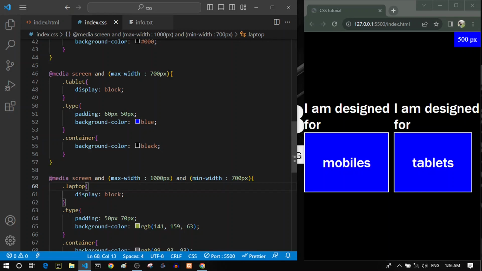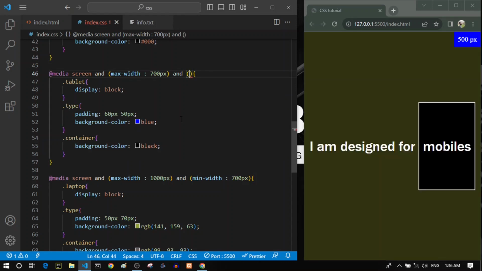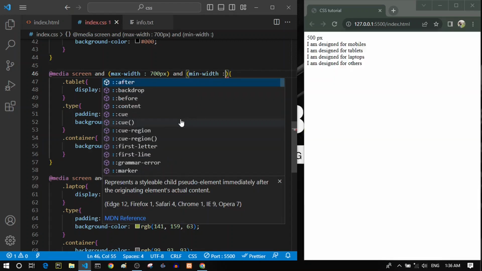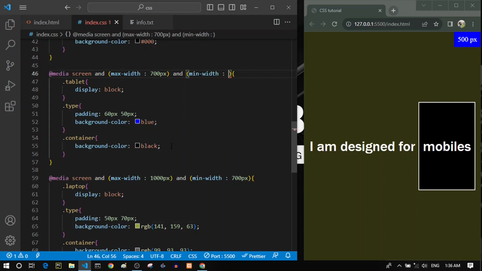And now let's add some other condition in the tablet screens too. So we can simply write AND, and inside these brackets we can write the minimum width. We want to recognize a device as a tablet when it's between 550 pixels and 700 pixels, for example.